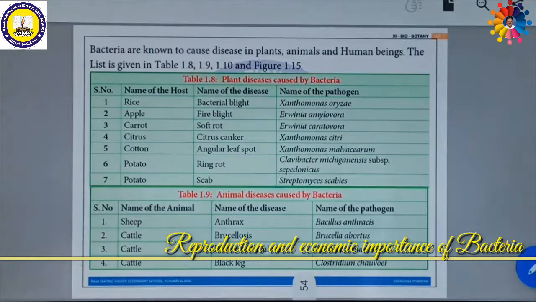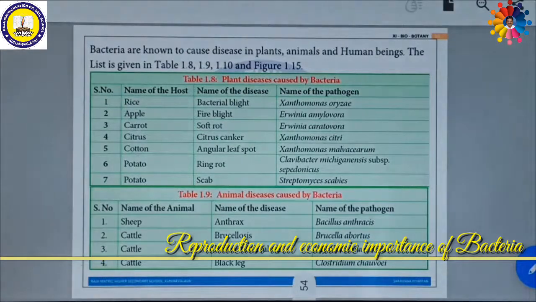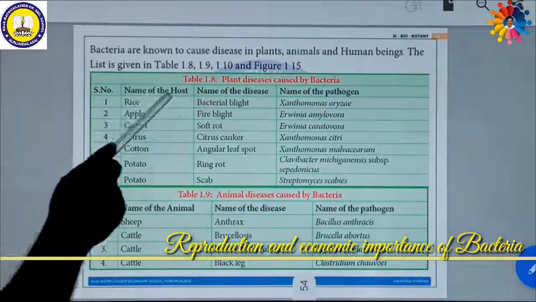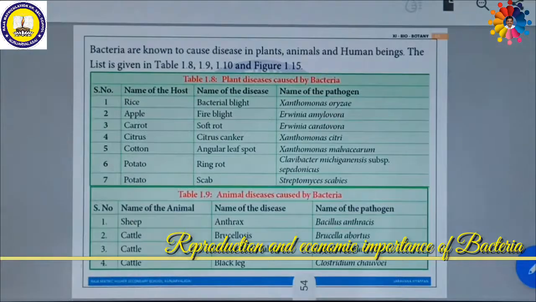Similarly, bacteria also cause diseases in plants, animals and human beings as well. Various types of bacteria cause diseases in various plants. Bacterial plant disease is caused by Xanthomonas oryzae in rice.